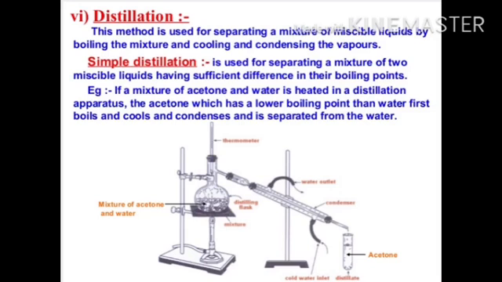Simple distillation is used for separating a mixture of two miscible liquids having a significant difference in their boiling points. For example, if a mixture of acetone and water is heated in a distillation apparatus, the acetone, which has a lower boiling point than water, first boils and cools and condenses and is separated from the water. By the distillation process, we will get pure water.